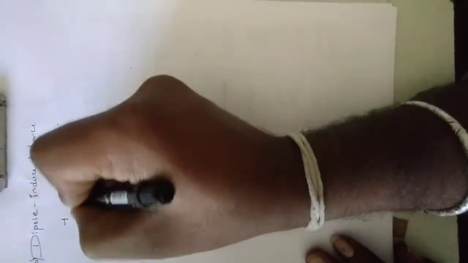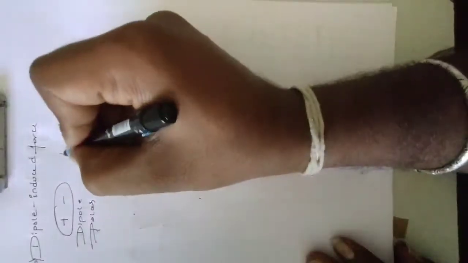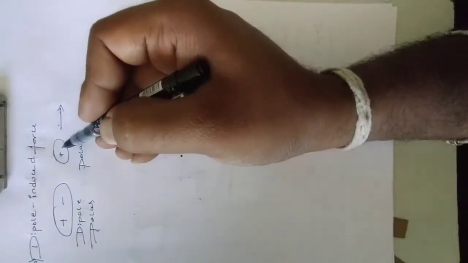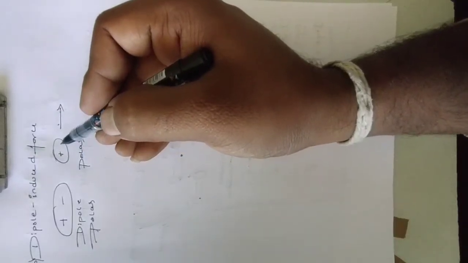If I take a dipole, like a polar molecule, this is dipole or polar. If you see what is happening in this polar molecule, it has a negative charge also.